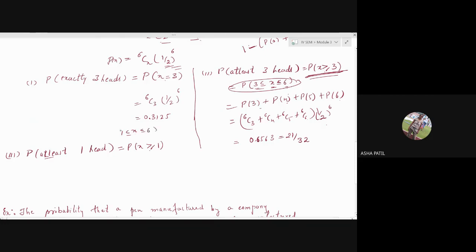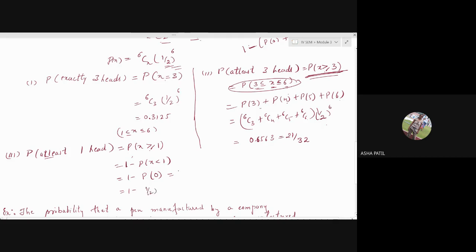Or else, what can you write? One minus the probability that X is less than 1. X is less than 1 means which value do you have? Only probability of 0. So see how much you get. 1 minus, X is 0 means 6C0, it will be 1.